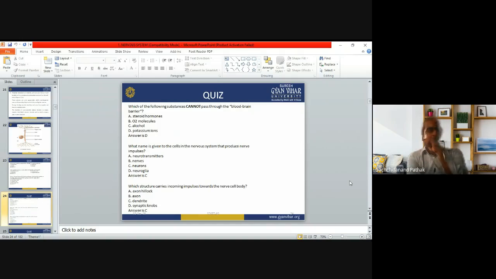What is the location of the axon hillock? The axon hillock is the initial part of the axon, where the axon emerges from the cell body. So the action potential, or you can say the impulse, will travel down to the end of the nerve terminal. So no, it does not carry to the cell body. Axon is there. The axon carries the signals towards the nerve terminal.